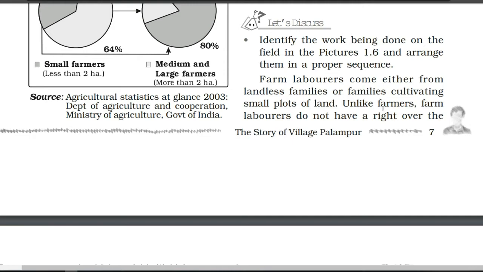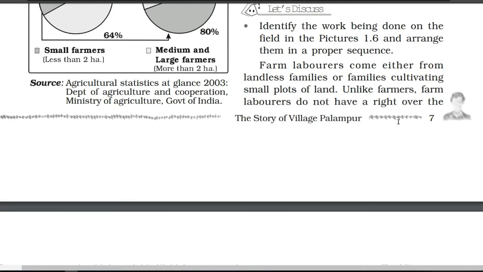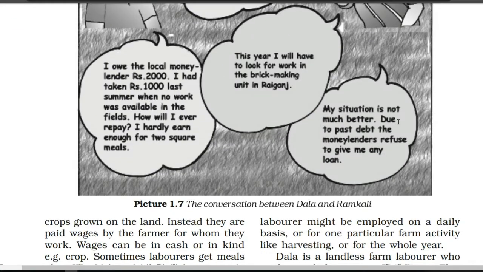Now, unlike farmers, farm laborers do not have a right over the crops grown on the fields of the large and medium farmers. Suppose you are a large or medium farmer, you have your own piece of land. So you are the owner of that land. Whatever production is there, that is your own.